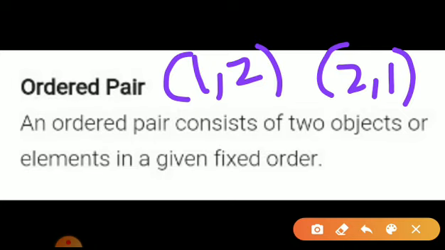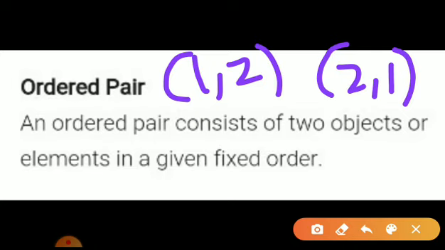But the first is 1 comma 2, and the second is 2 comma 1. That means if I plot these on graph paper, will these two be the same? No, they won't be the same. They are two different points, because it is two dimensional.